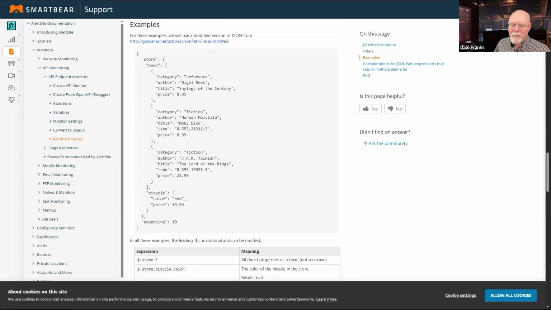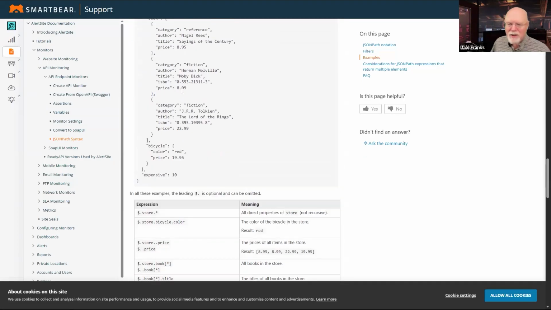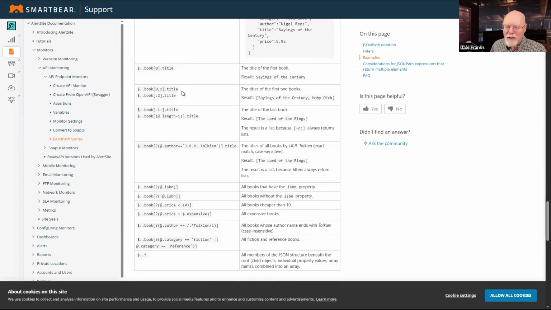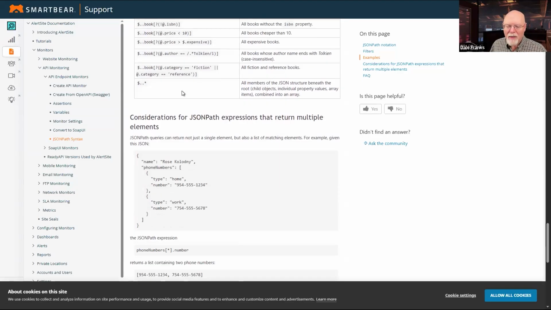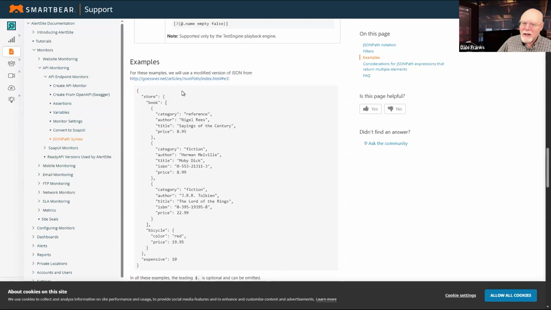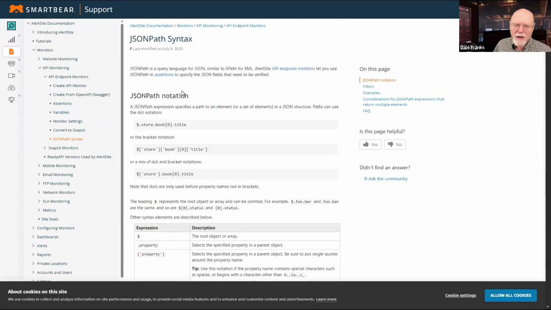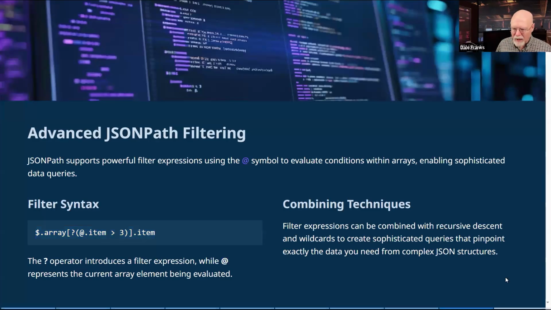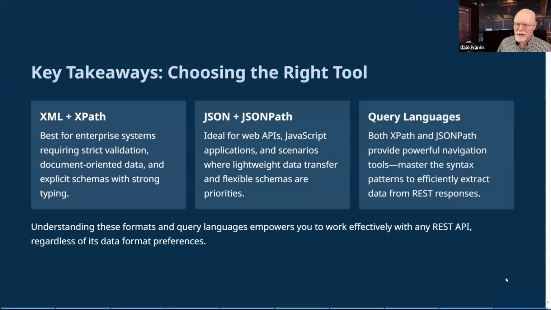They give you some examples. They actually give you the JSON and then show you examples of different queries that you can run and the data that gets returned from them. So this is a pretty good documentation site as well for knowing how JSON path works. And so I would recommend that to you as well if you're interested in learning more about either XPath or JSON path as you build your business values.